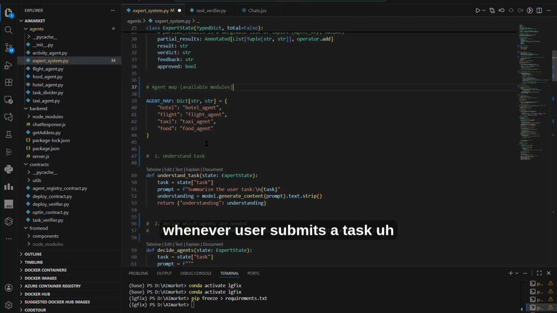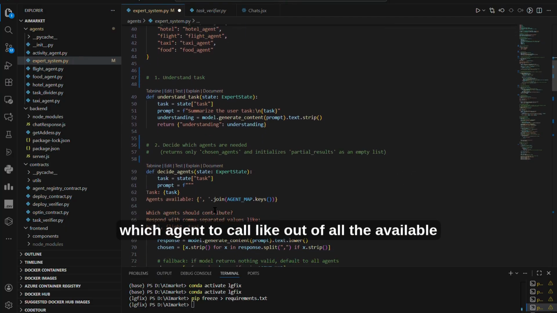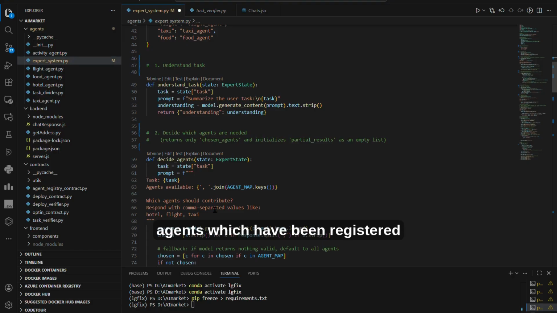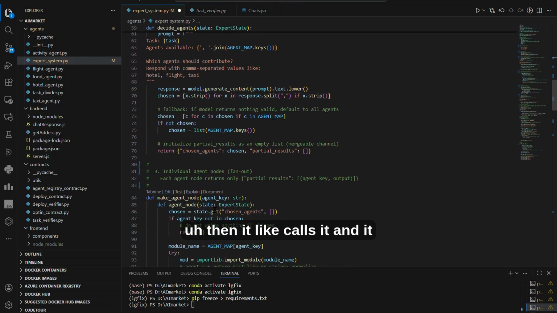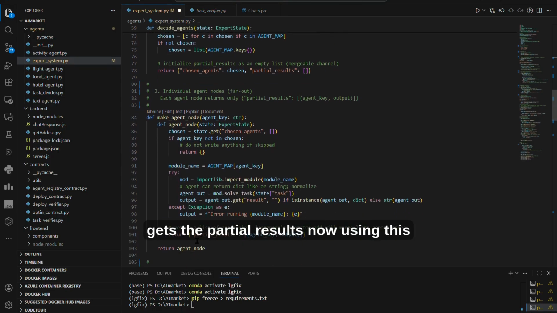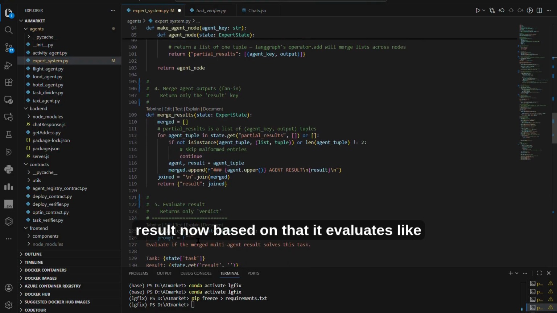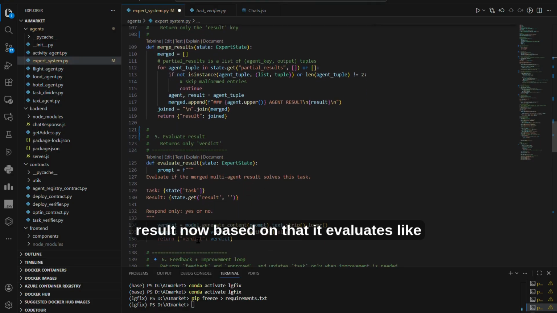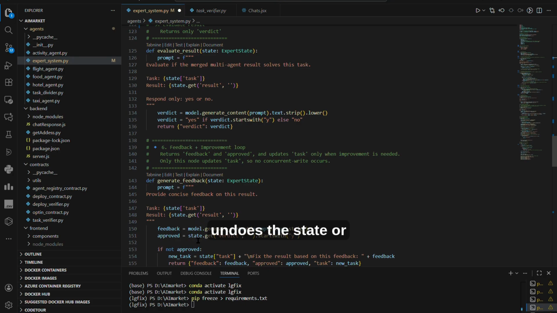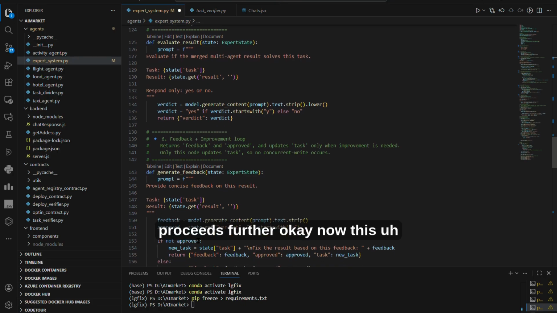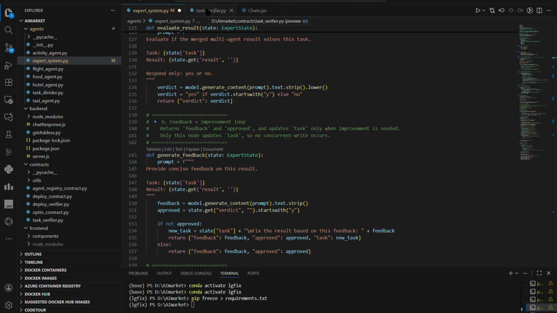Basically, whenever a user submits a task, it understands the task, then decides which agent to call. Out of all the available agents which have been registered to it, it chooses the best one for domain-specific knowledge. Then it calls it and gets the partial results. Using these partial results, it forms the final merged result. Based on that, it evaluates whether it was fine or needs a retry, and based on this it undoes the state or proceeds further. This expert system has a great correlation with task_verify.py.